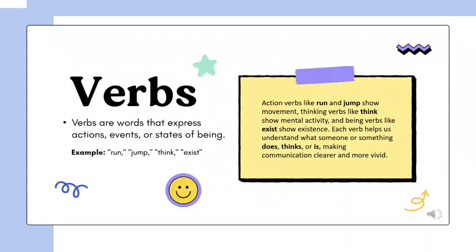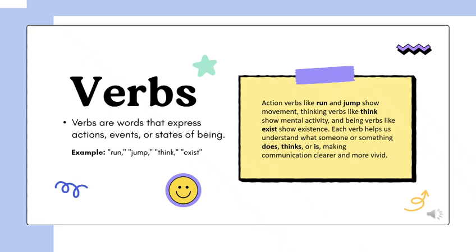Verb. What is a verb? A verb is a word that expresses action, event or state of being. For example, run, jump, think, exist. Action verbs like run and jump show movement. They tell us what someone is doing. Thinking verbs like think show mental activity. They tell us what is happening in the mind.